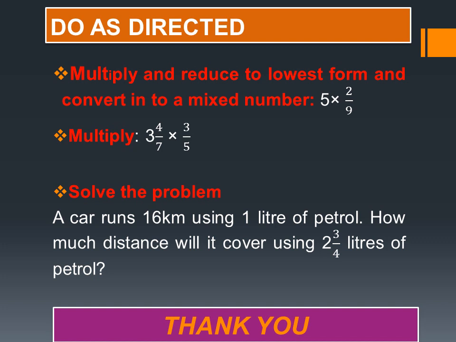Next, multiply. First one is a mixed number. First of all, convert into improper, then multiply numerator and numerator, then denominator and denominator. Okay. Now solve the problem.